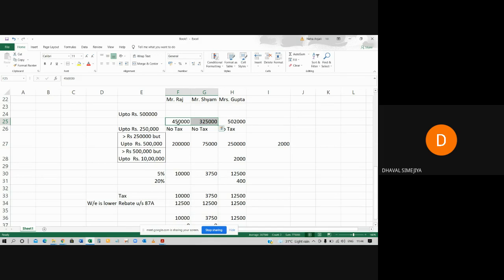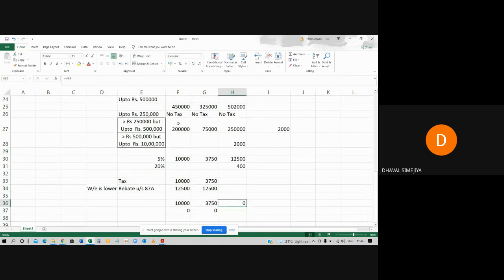If your income exceeds 5 lakh rupees, then you will not be eligible for this benefit. So in this case, Mrs. Gupta will not get any benefit of rebate, and total tax payable will be 12,500 plus 400, 12,900 rupees. Rebate will be nil for Mrs. Gupta.